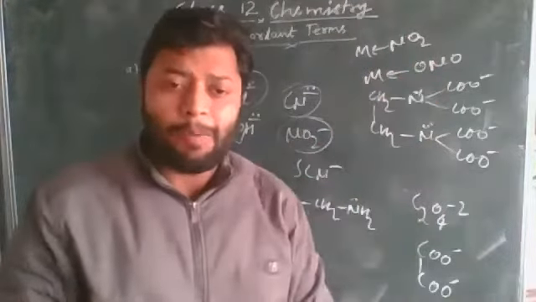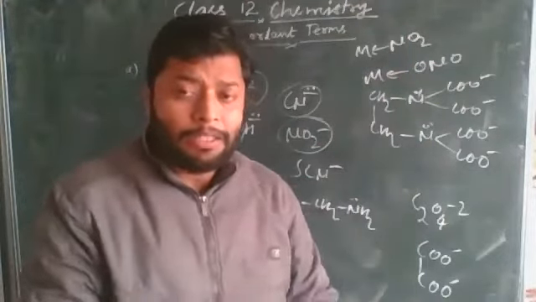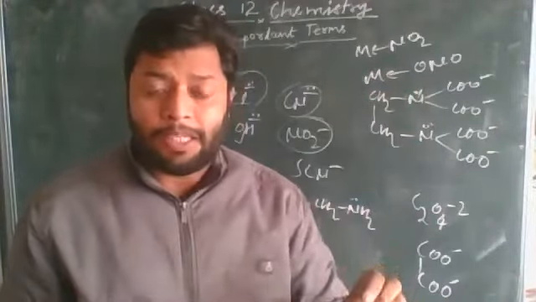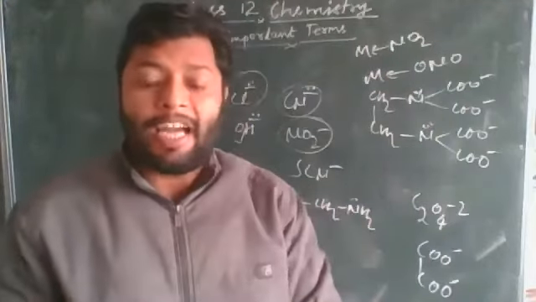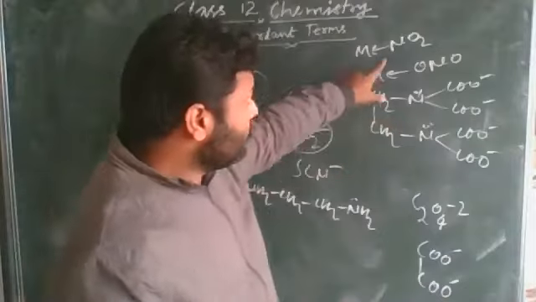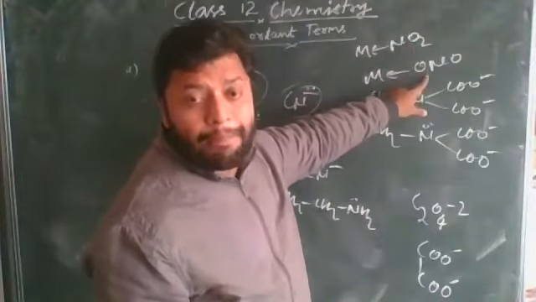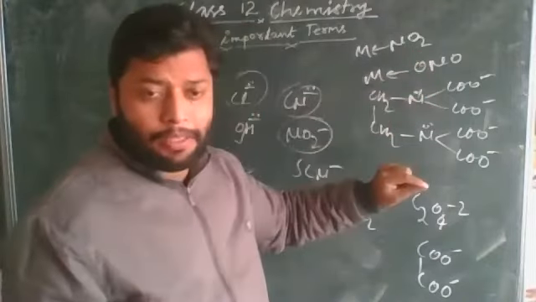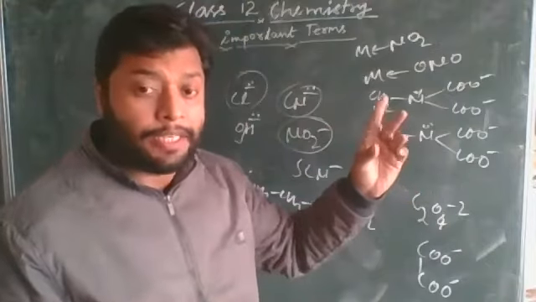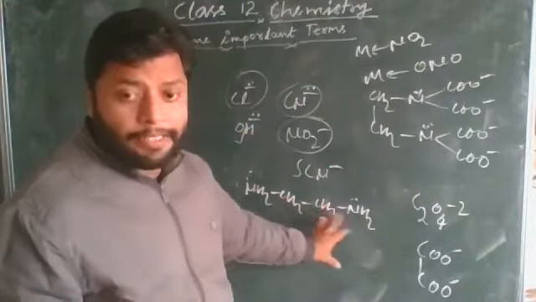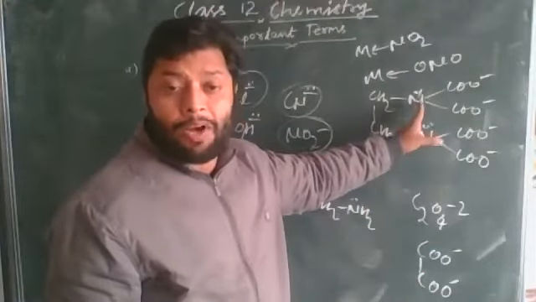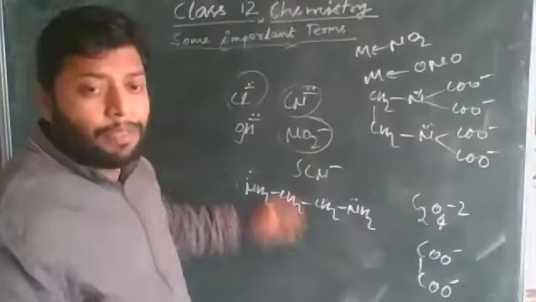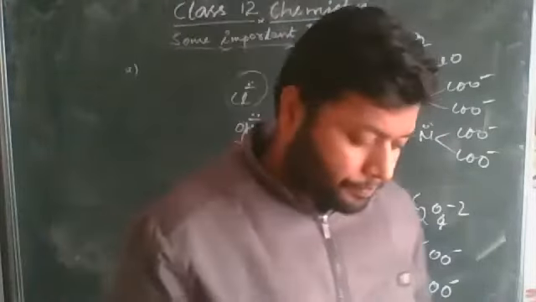During naming, which I will explain later, the different nitrogen and oxygen atoms decide how we have to write the IUPAC name. So this possibility is called ambidentate, because two different atoms can act as a donor atom in the same ligand, but at a time they behave like a unidentate only. This one is called didentate or bidentate. This one is a polydentate, the example of hexadentate, and these are the examples of unidentate.